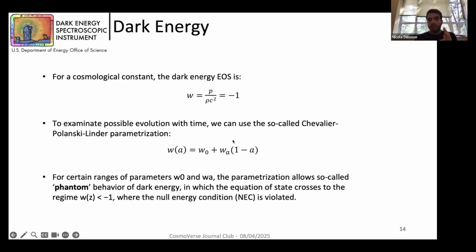We can try to examine possible evolution with time, or in general possible deviation from ΛCDM, using the so-called Chevallier-Polarski-Linder parametrization, in this form where w0 governs the present-day equation of state and wa modulates the time evolution. It's a pretty flexible parametrization that is good to find some deviation. It's just an approximation, but maybe could be useful.